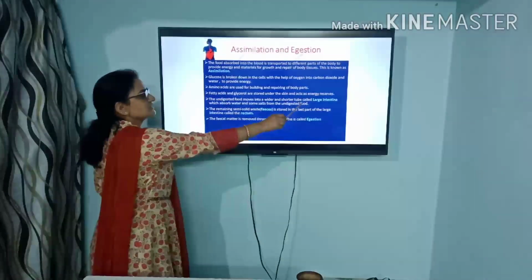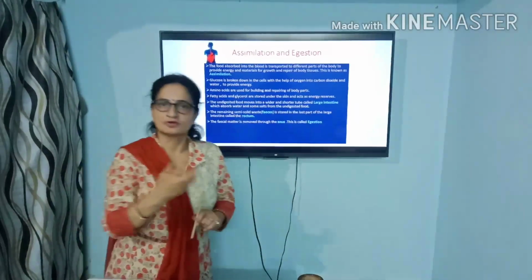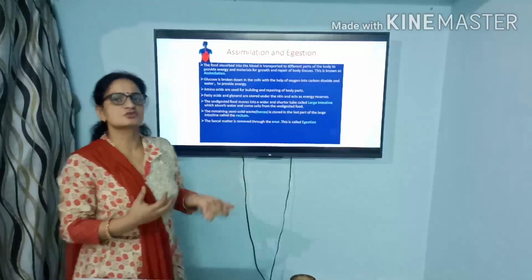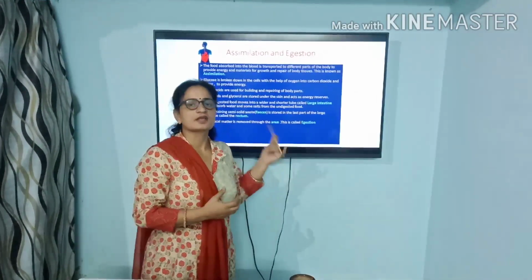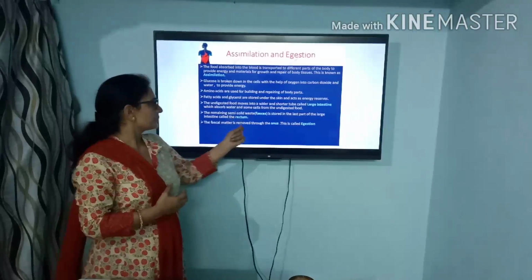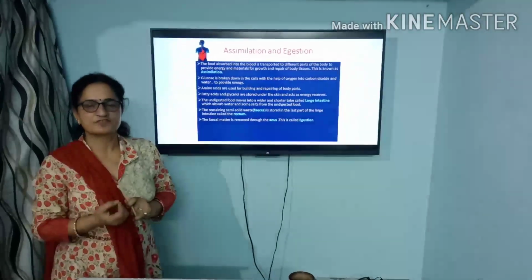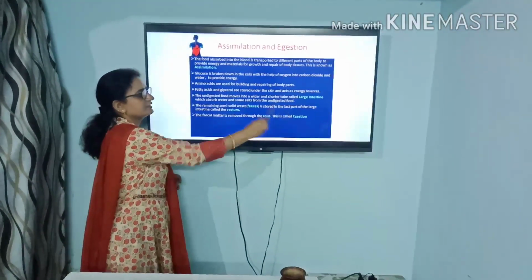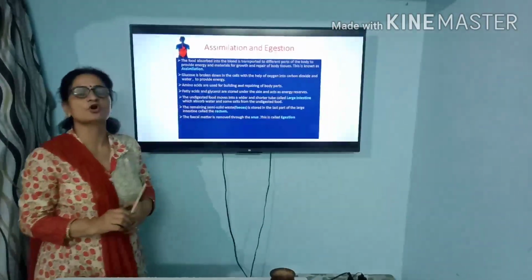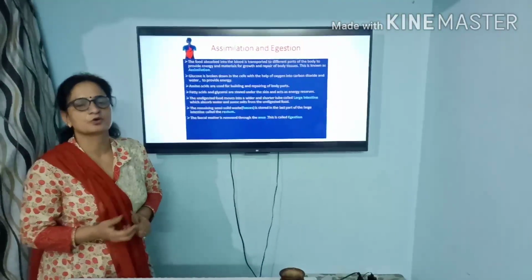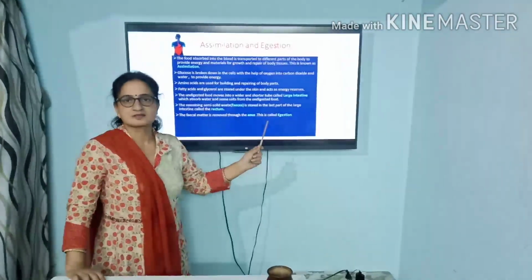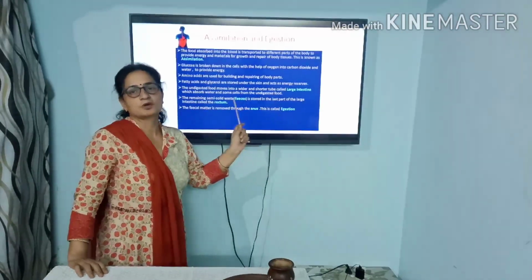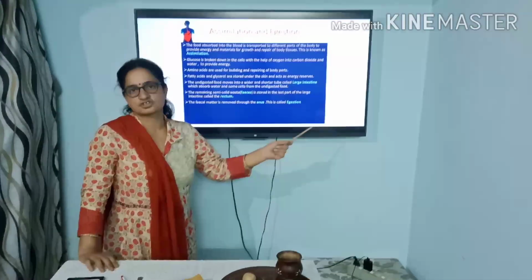The large intestine absorbs excess water and salt back into our body, and the rest of the semi-solid waste is passed in the form of feces from the large intestine. The opening from where this undigested or waste food is expelled from our body is called the anus. And the process of removal of this undigested waste food from our body is called egestion.